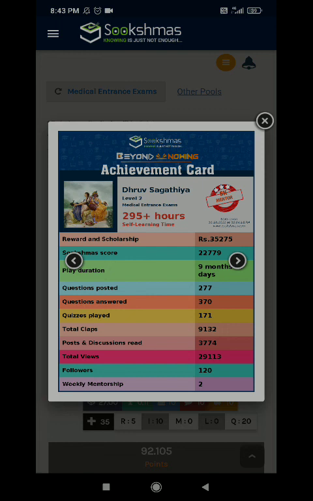And mentors, like weekly mentor is the part where we get 5 points, and we are also selected as a weekly mentor, that I have been 2 times. So this is basically my achievement card in the Sookshmas Beyond Knowing gaming activity for revision and practice. So it is the best platform. We get many tools over here to enhance our study and to be motivated towards your designated competitive exam. If you are preparing for engineering exams or JEE Mains, you can also be a part of Sookshmas and gain more knowledge through the questions posed by other people.